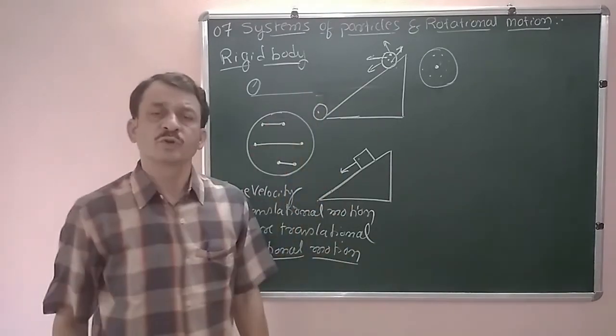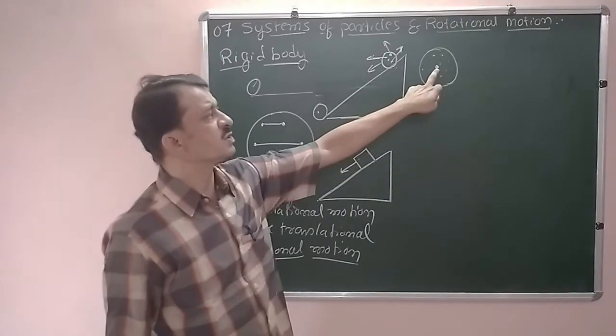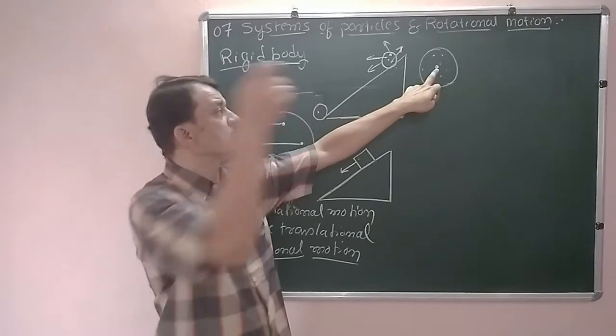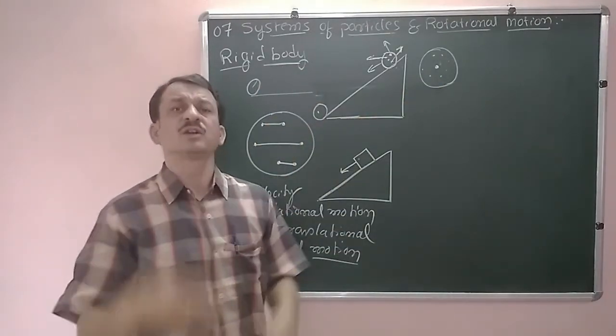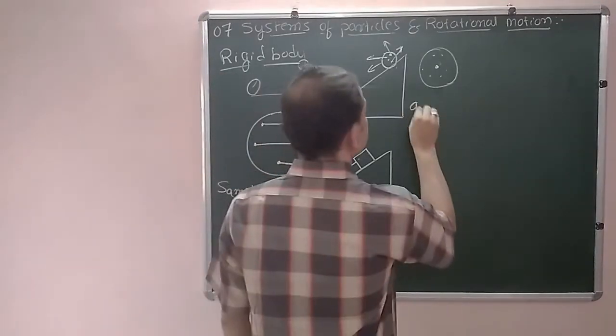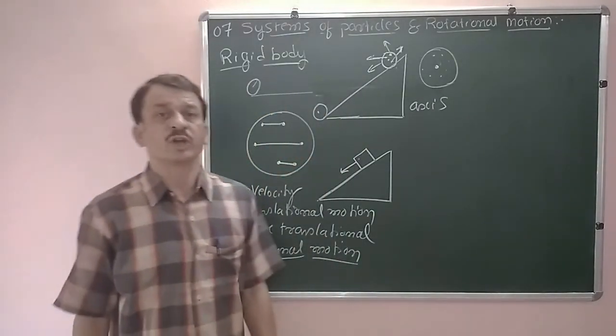That type of motion we call rotational motion. If I draw a line through the fixed point, perpendicular to the plane of the object, that straight line is called the axis of rotation.